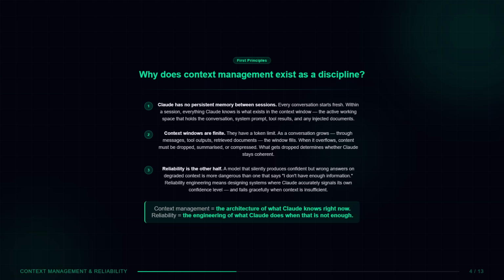Third, reliability is the other half of this discipline. A model that silently produces confident but wrong answers on degraded context is more dangerous than one that explicitly says it does not have enough information. Reliability engineering means designing systems where Claude accurately signals its confidence level and fails gracefully when context is insufficient. Context management is the architecture of what Claude knows right now. Reliability is the engineering of what Claude does when that is not enough.